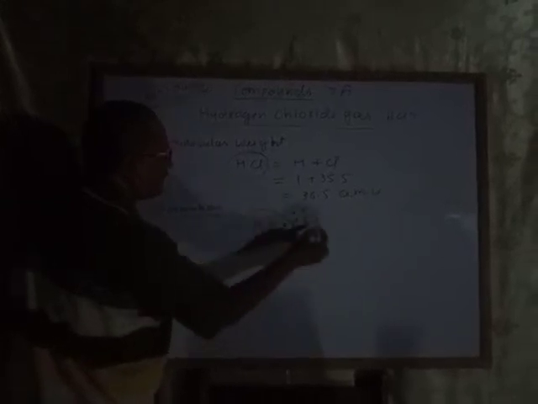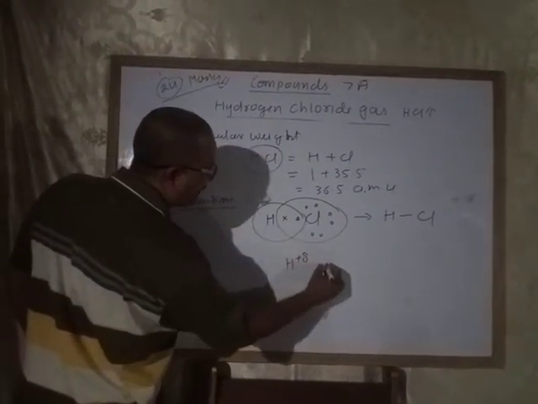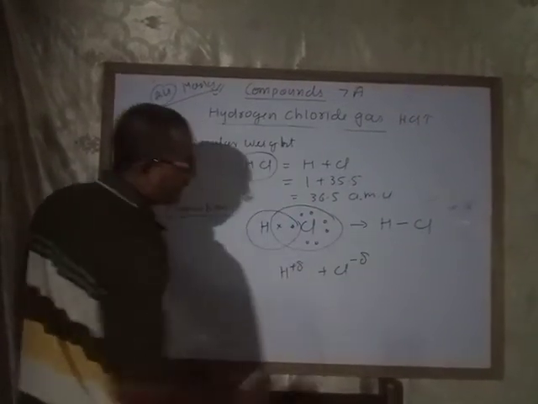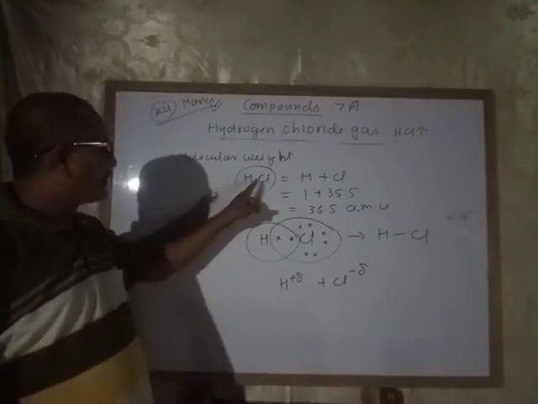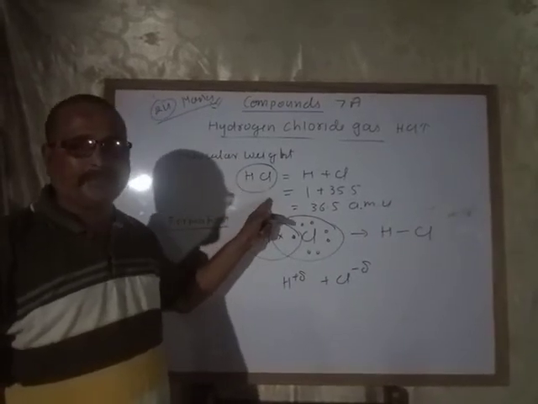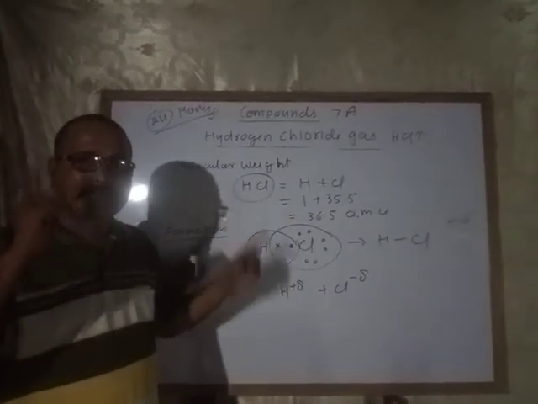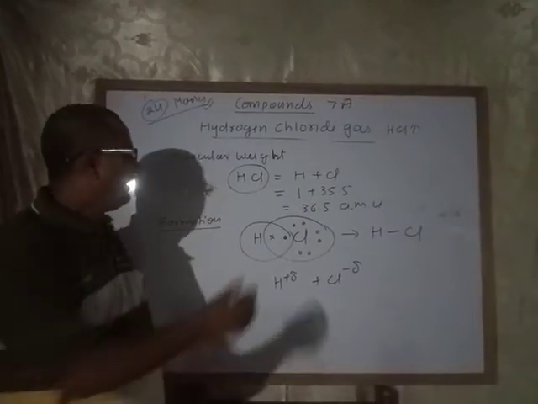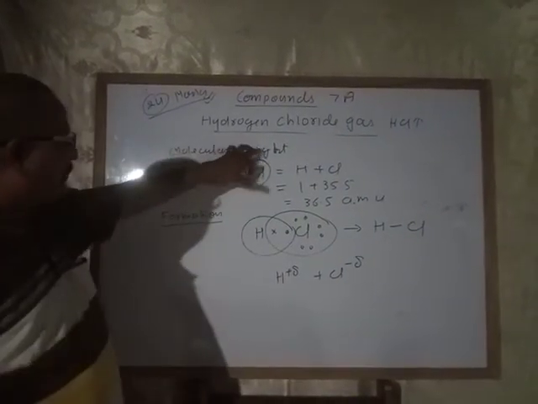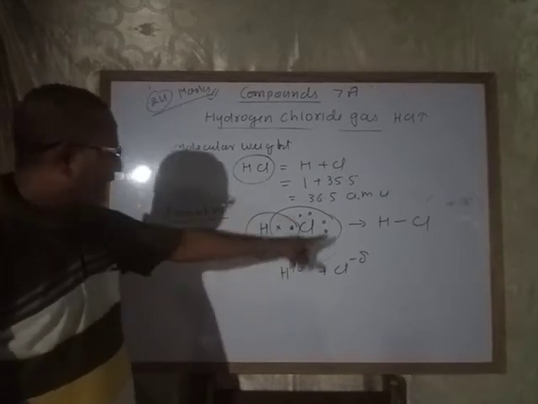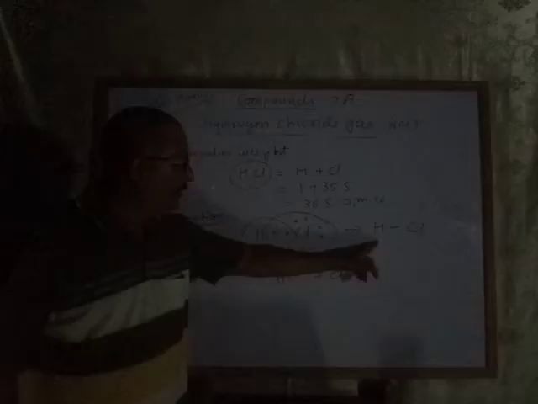By mutual sharing of electrons, it forms HCl. Hydrogen has a slightly positive charge and chlorine a slightly negative charge. Due to the difference in electronegativity, hydrogen chloride is a polar covalent compound. This is the molecular weight, this is the formation, that is the electron diagram, and this is the structural formula of hydrogen chloride.